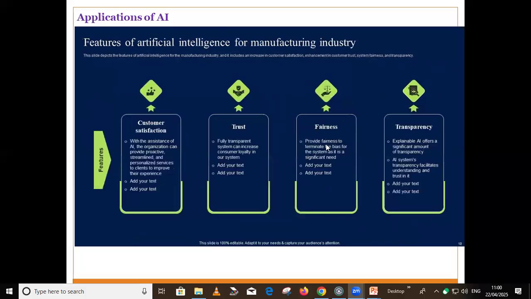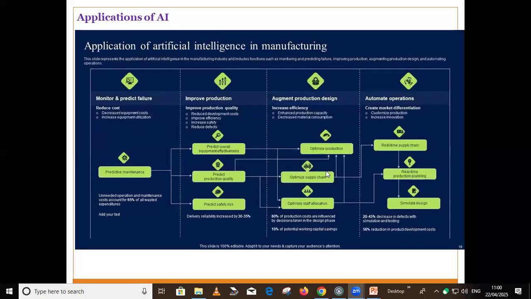Now again, we have this AI for industry. If you want to analyze any market, it is based on customer satisfaction, cost, fairness and transparency. The data of each and every particular part will get analyzed and studied, and based on the requirement, further implementation will happen. If you look at the overall flow, AI in the manufacturing sector helps us to monitor and predict failure. It can help us with predictive maintenance. It can help us to improve production.